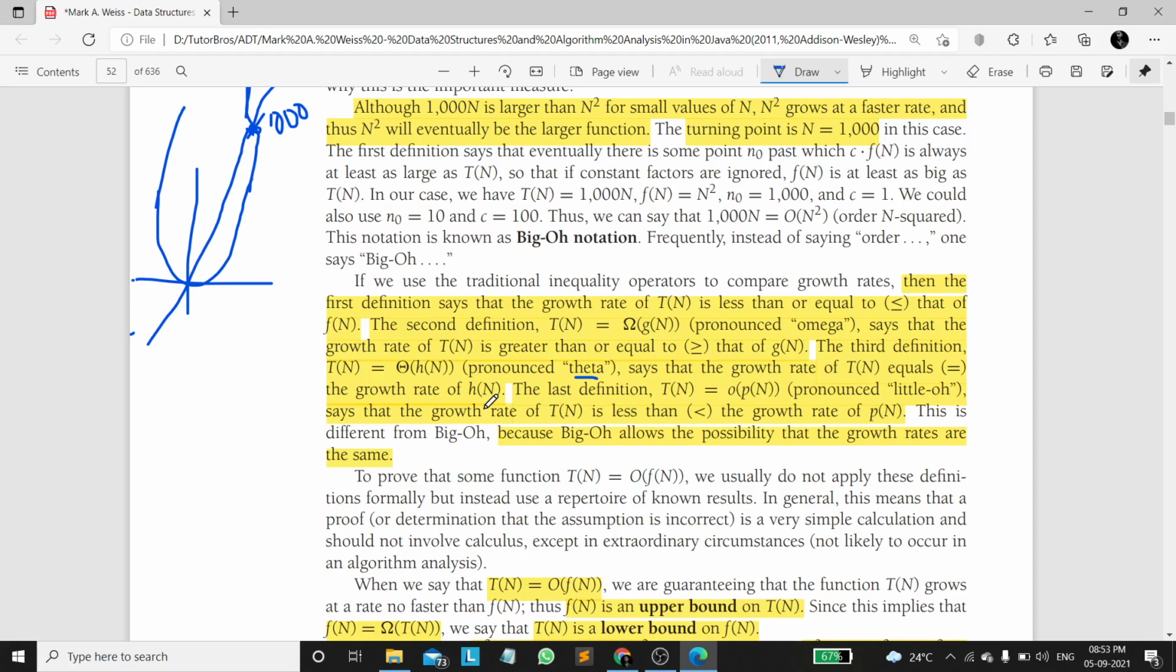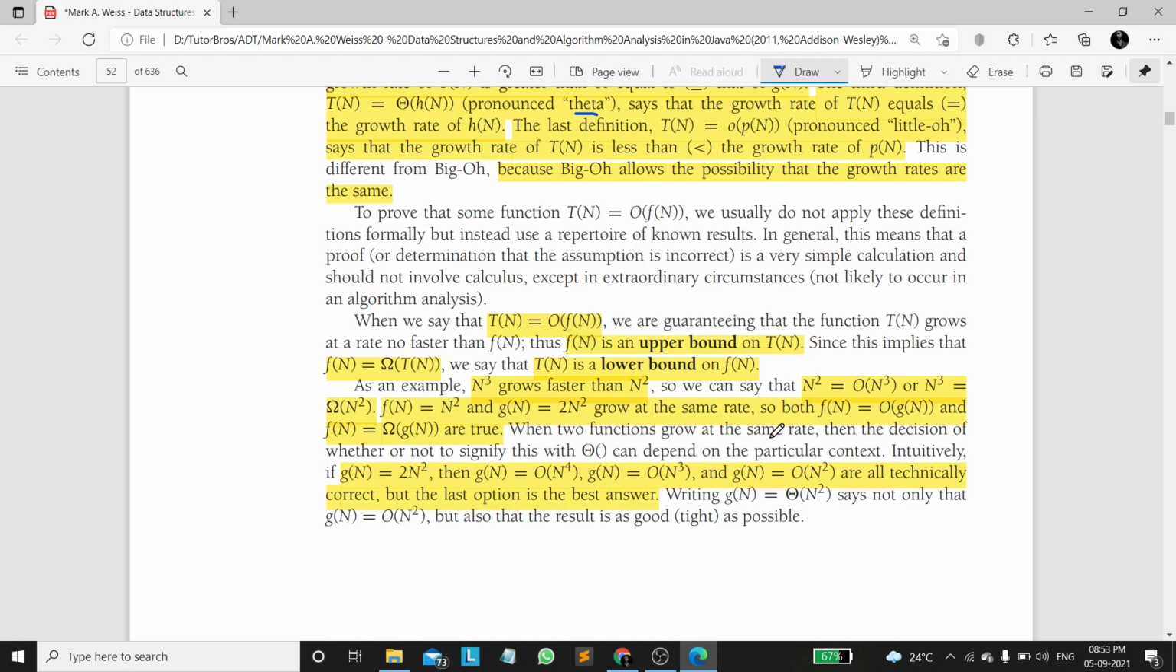In case of the fourth one, which is very much similar to the first one, except that it is strictly less than. Here we can see that the growth rate of t of n is less than, but in case of big O it is less than or equal to. In case of small o, it is only less than the growth rate of f of n. So this is how the theoretical definitions look.